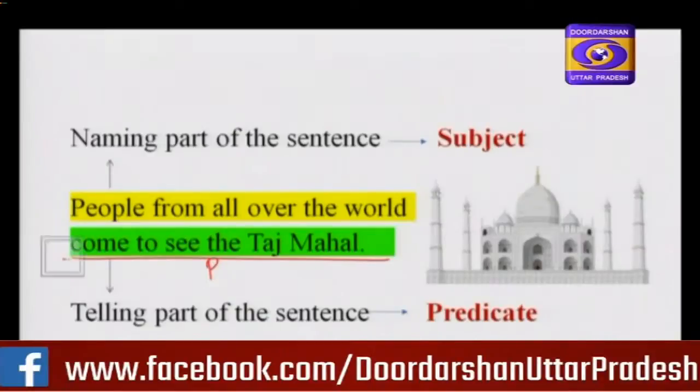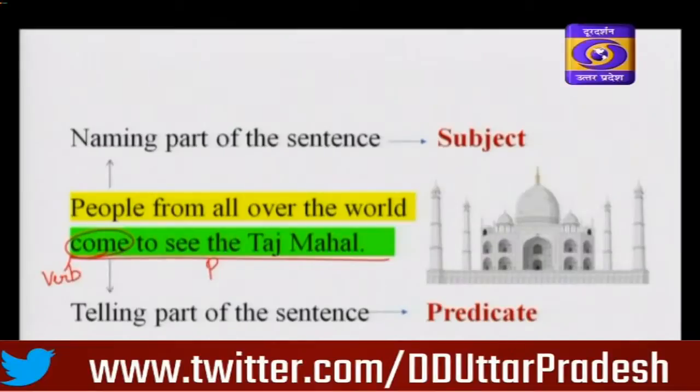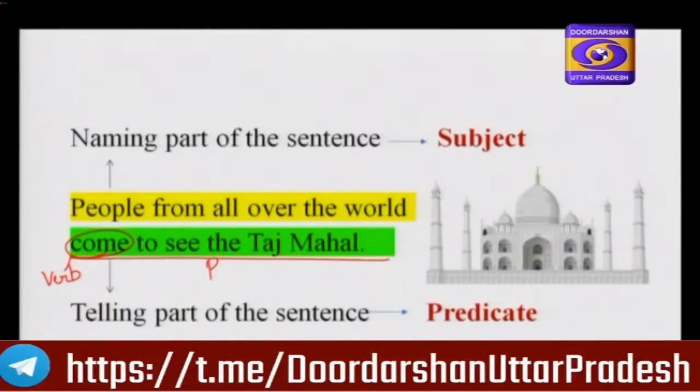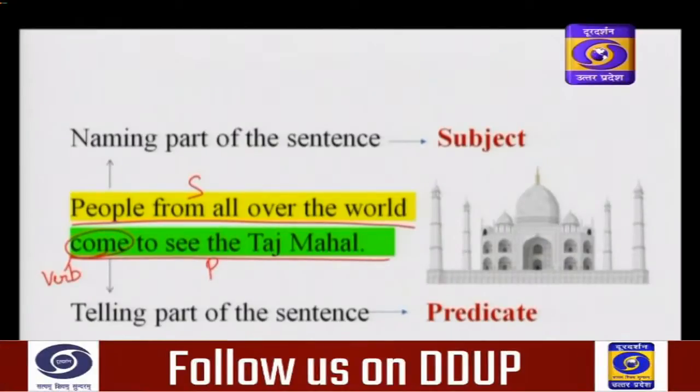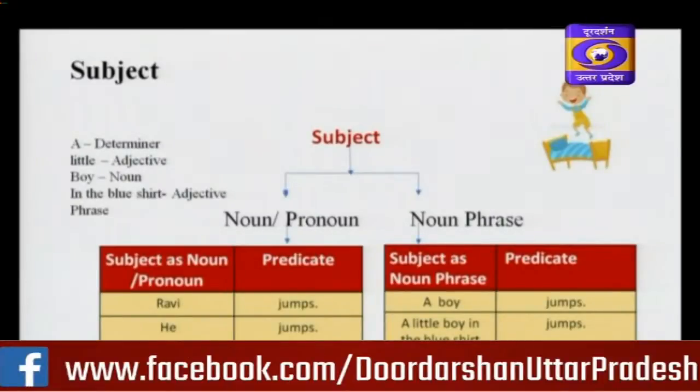Predicate starts from the verb. Come to see the Taj Mahal is the predicate part of this sentence. It is the telling part of this sentence. People from all over the world is the subject part of this sentence. Let's discuss subject and predicate in detail separately.